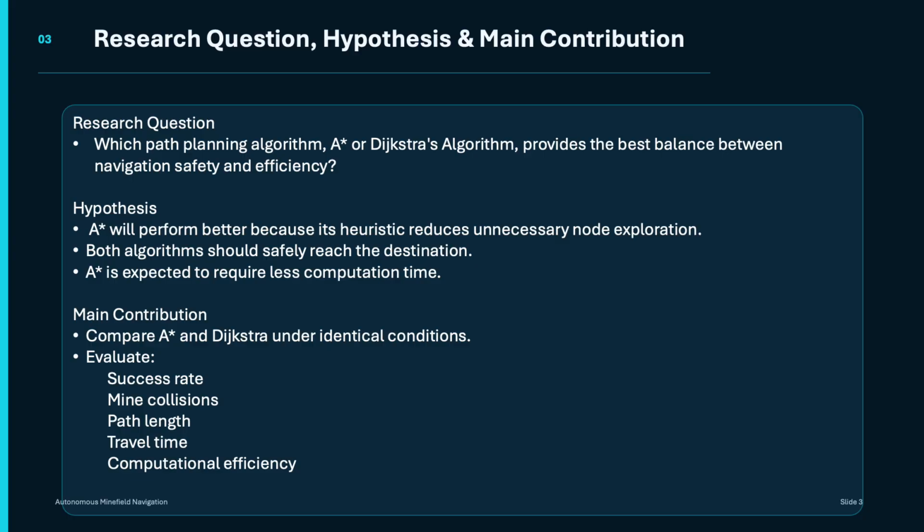The main contribution of our project is a direct comparison of these two algorithms under identical simulation conditions. Instead of developing a new navigation algorithm, we evaluate their performance using several metrics, including success rate, mine collisions, path length, travel time, and computational efficiency. I'll now hand it over to my teammate who will explain the AI methods used in our project.